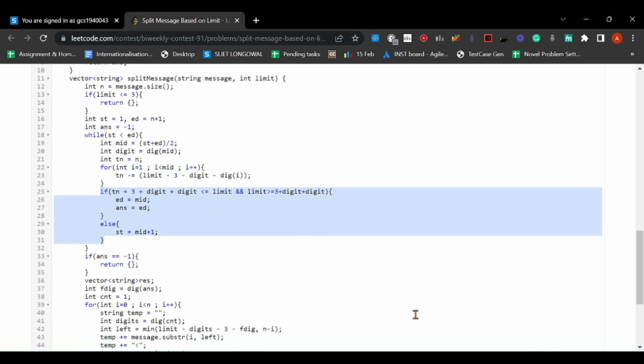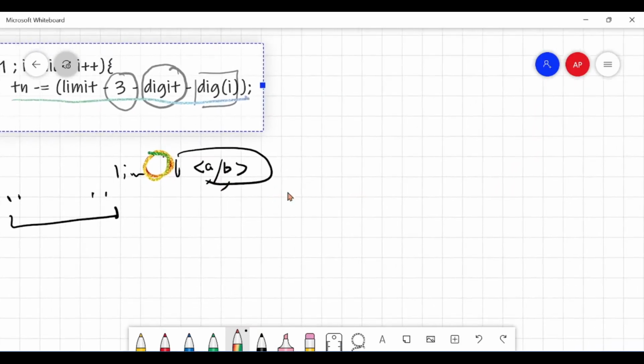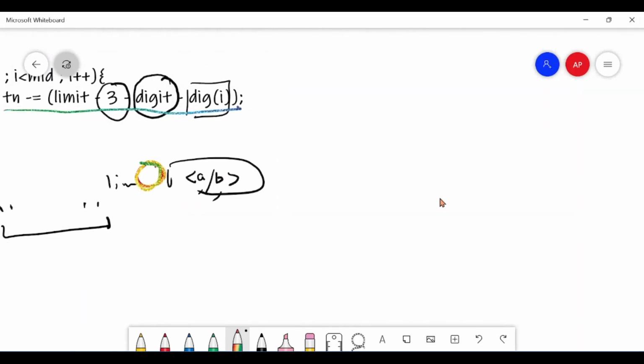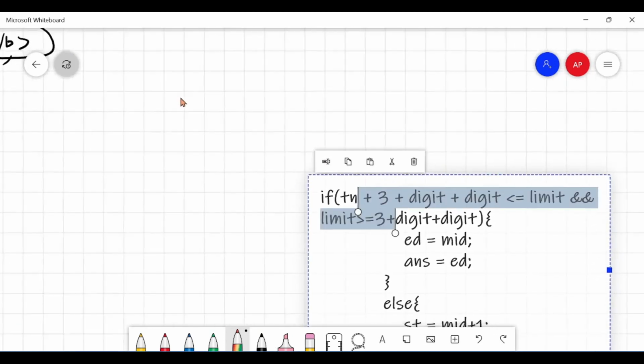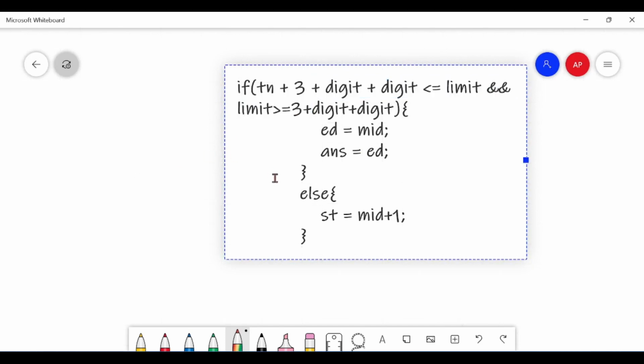Let me copy this. If tn plus 3, tn is the left part of the message, and 3 is this one. Tn plus 3 plus digit is the length of the answer vector, number of splits, and digit is the length of mid also, and I am right now at index mid.